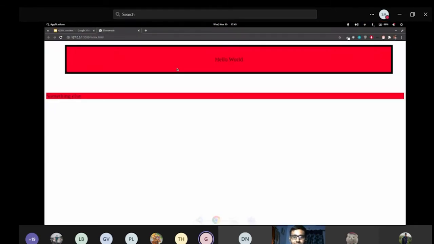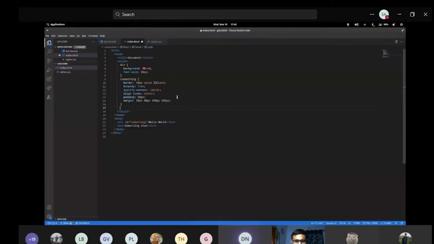That's a good one. Suppose I want to hover my mouse over this second one and, say, increase the font size. Let me give some name to it. I'll use another selector called the class selector. This ID logically is used when we want to name a particular element only once. Suppose I want to give this name to one particular element and I do not want to use this name again and again. Then I use ID.